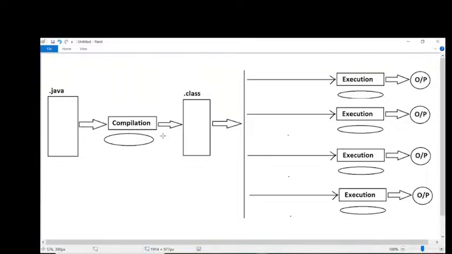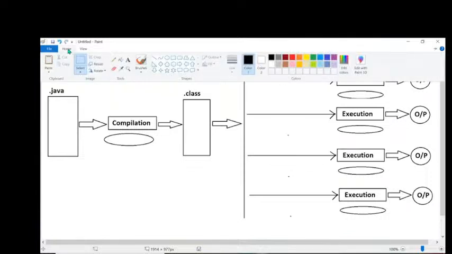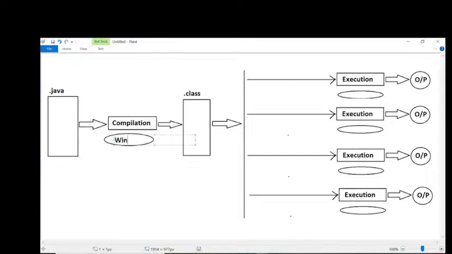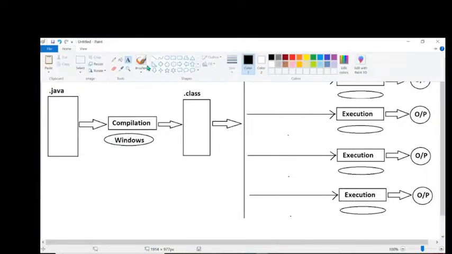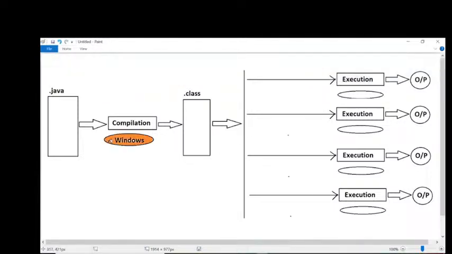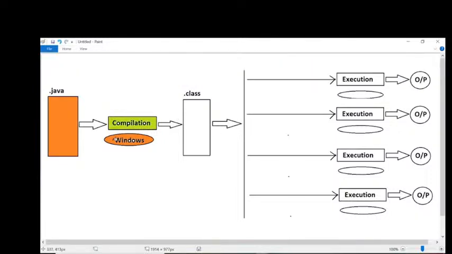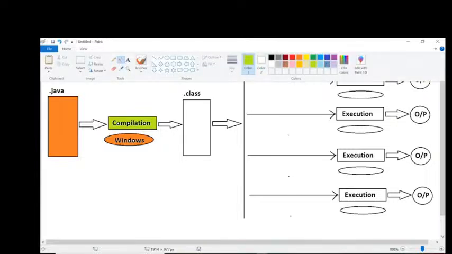Are all of you getting clarity up to this point or not? Now understand these points clearly. For example, for compilation purpose, I'm using the Windows operating system. Now answer my question: compilation I'm performing on which operating system? Windows operating system I've used. Understand it. Now this is the source program. Here we are performing compilation, on the Windows operating system.